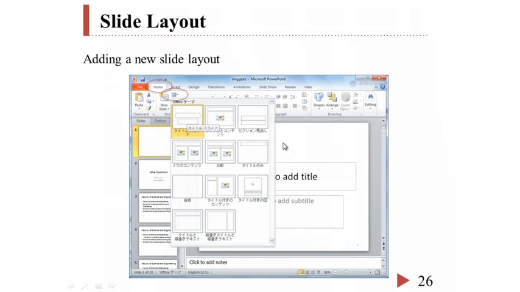A basic way of adding a slide into our presentation material is using the slide layout. The slide layout consists of many predefined layouts for slides like this. Therefore, we can choose one of the layouts. And this title and content slide layout is the most popular layout.